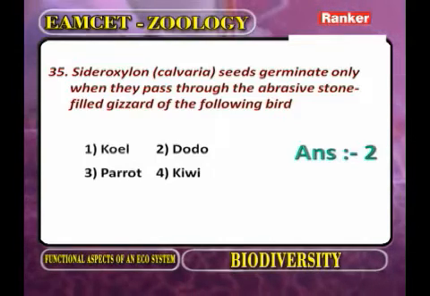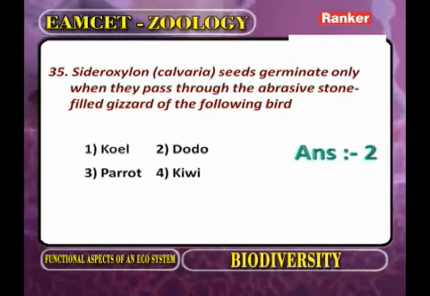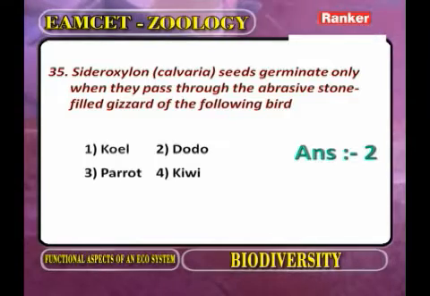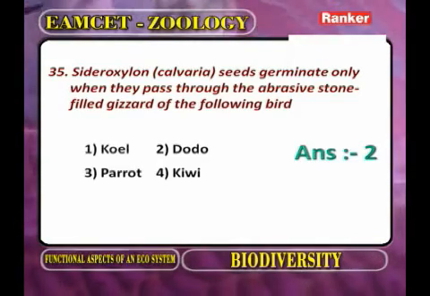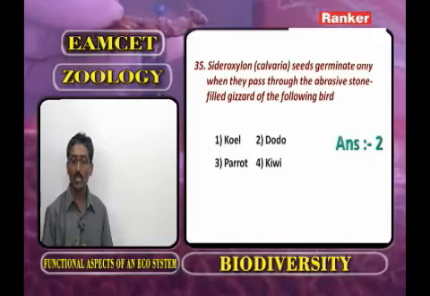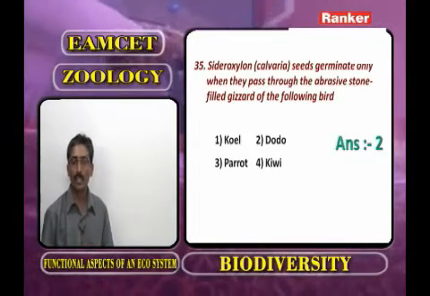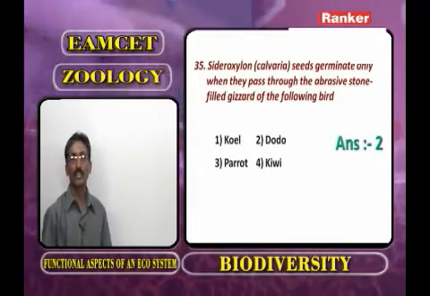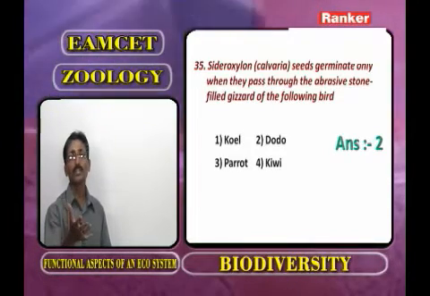Now, Clavaria seeds. Clavaria is a plant. Its seeds germinate only when they pass through the abrasive, stone-filled gizzard of the following bird. One is quail, second one dodo, third one parrot, fourth one kiwi. Dodo is a flightless bird confined to Mauritius. Because of human activities, we lost the dodo.